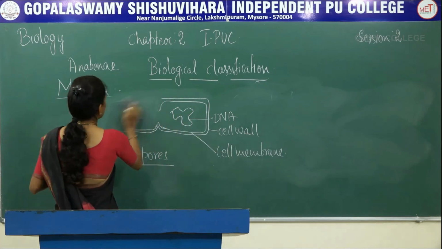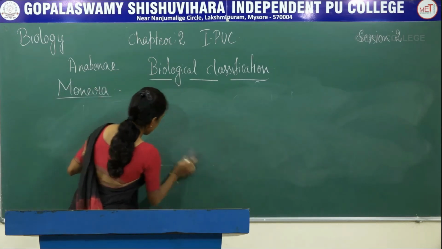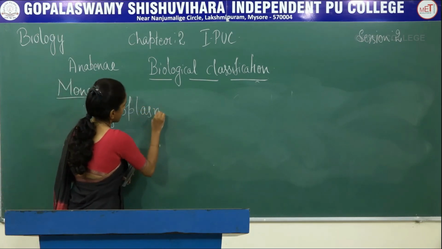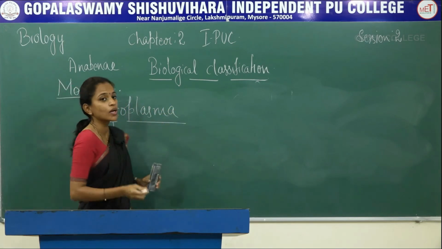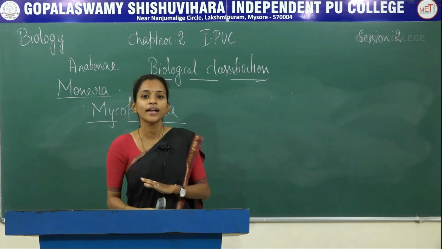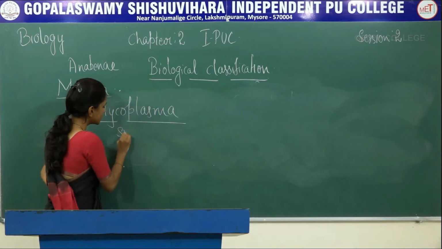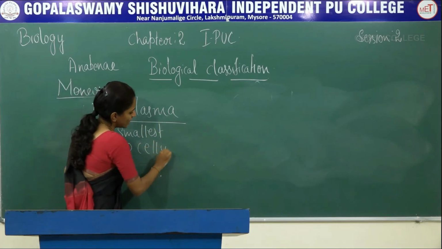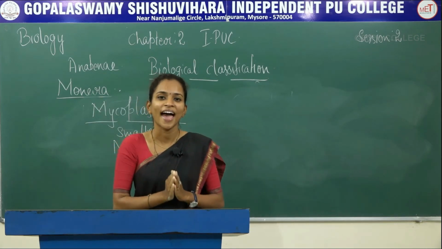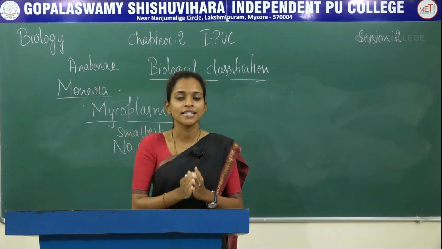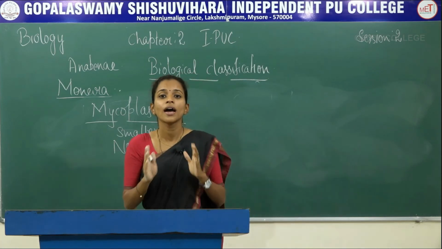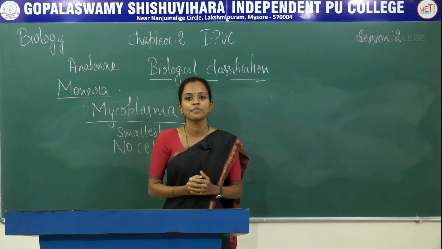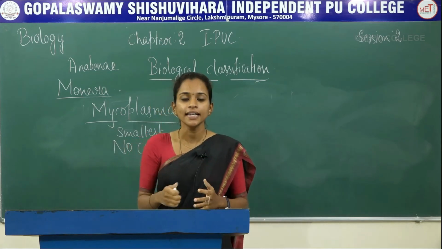And the last type of bacteria which comes under kingdom Monera is Mycoplasma. Mycoplasma is one of the smallest bacteria, which do not have any cell wall. These do not have any favorable functions to human beings. That means these are pure pathogens both for animals as well as plants. So that is about the different types of bacteria which are involved in kingdom Monera.